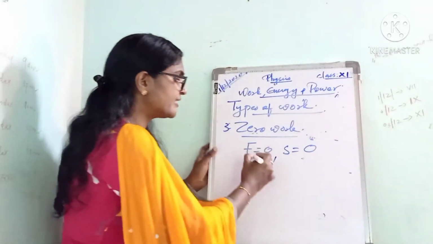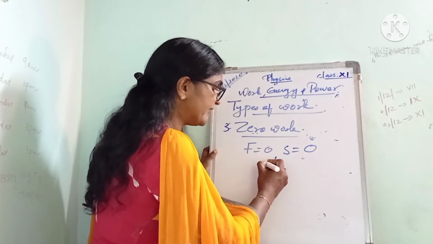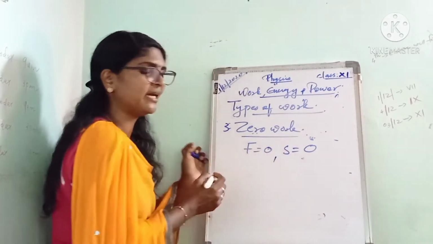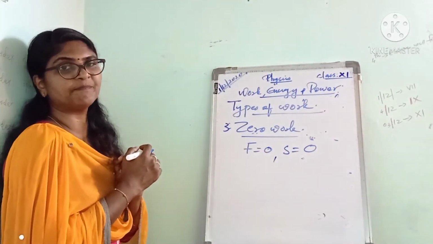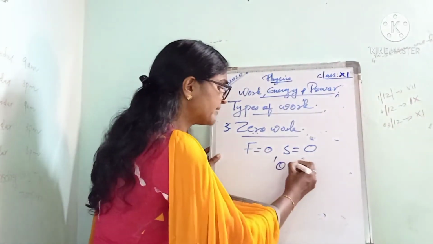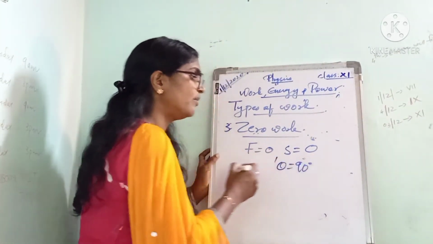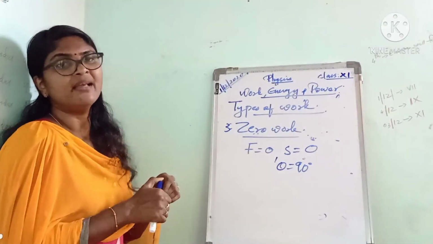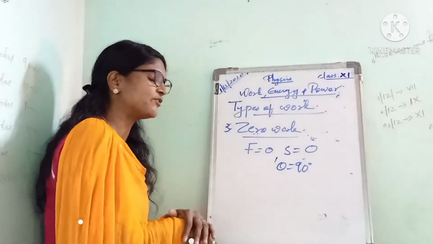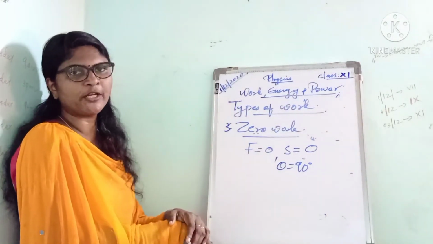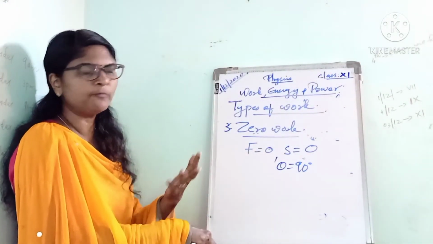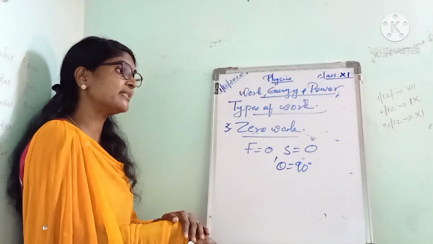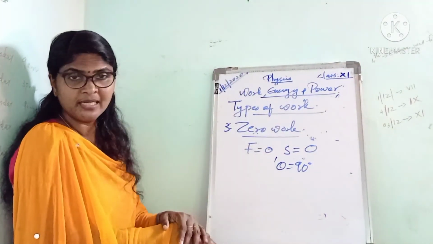Also, if the force and displacement are perpendicular to each other, that means when theta becomes 90 degrees, in that case also the work done is zero. Okay, what are the conditions where the work done is zero? When the force acting on an object is zero, the work done is zero. If the displacement of the object is zero, then the work done also becomes zero.